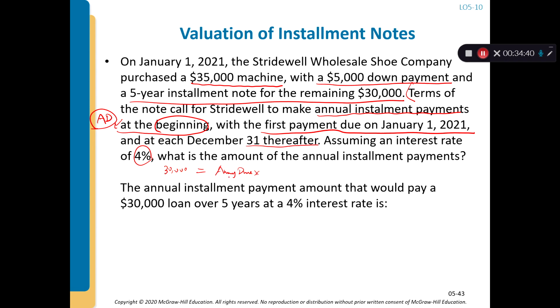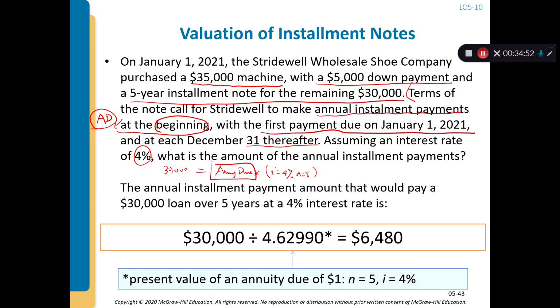And this is the unknown. The factor you should look for is i equals 4% and n equals 5. So you find that this factor equals 4.6299. Therefore, you move this to the left-hand side, and the installment payment should be $6,480, right?